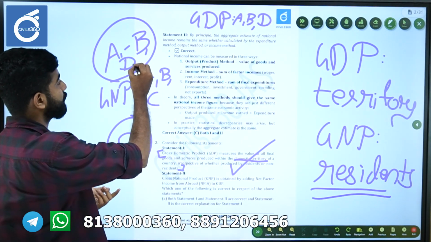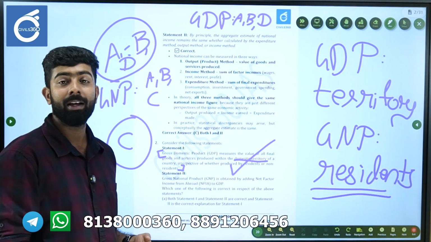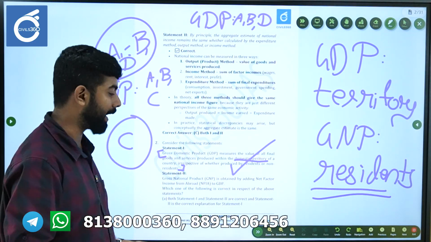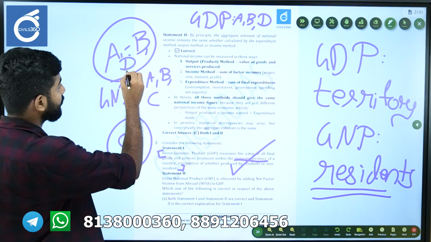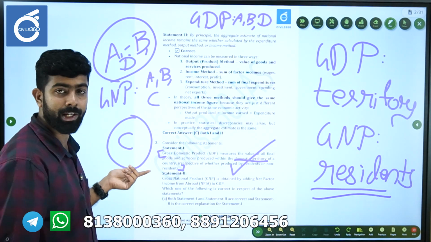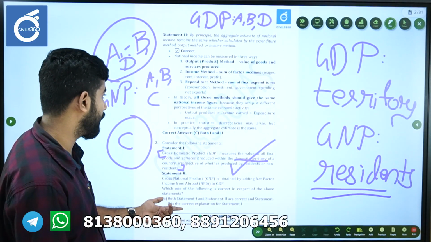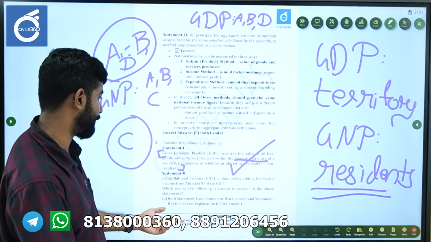We subtracted the value of D, who is not a resident of that particular economy, but C is actually a resident. So please understand the concept.